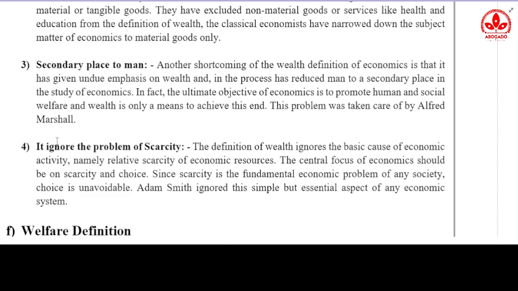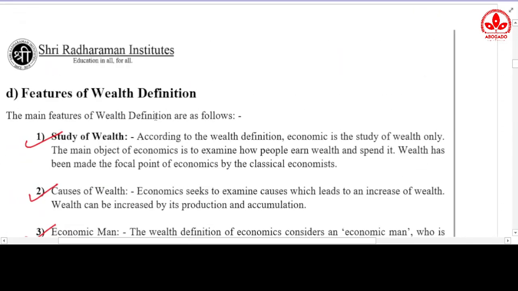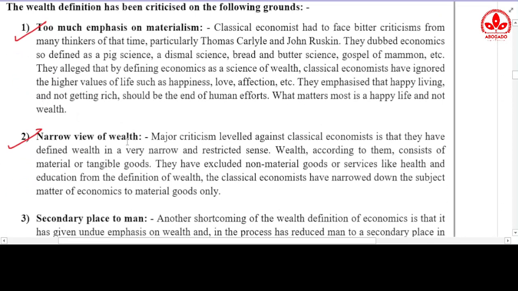So this was also a very major problem in the wealth definition of economics. The wealth definition was lagging behind in these things, that the other economic questions were not being answered. It only considered wealth. So these were the criticisms which were given against the wealth definition. The first was that it is very materialistic. The wealth definition is saying that economics is all about wealth, but in reality wealth is not each and everything. There is nothing important in life except wealth, so this is not true.